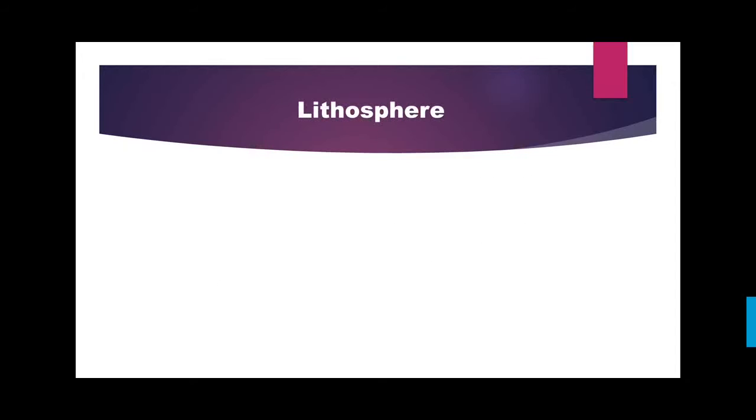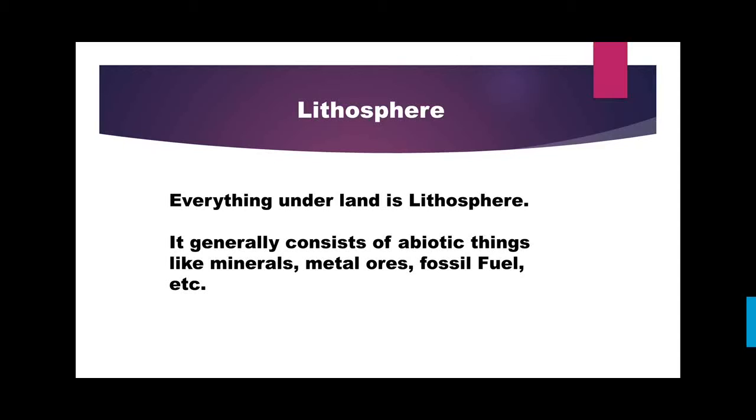Next is your lithosphere. Lithosphere, land. Everything under the land is your lithosphere. Lithosphere literally means the part of our earth which is made up of solid sand, rocks, and all. So what does it contain? Obviously, all the abiotic things.